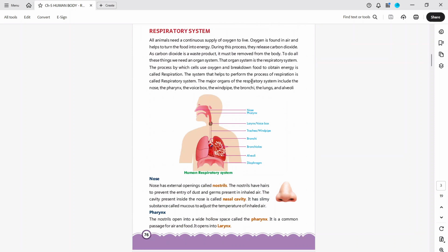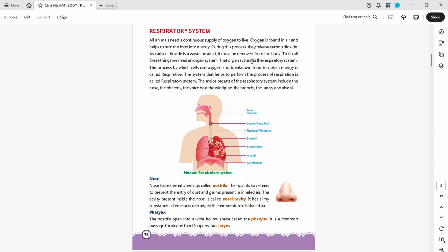the respiratory system. All animals need a continuous supply of oxygen to live. Oxygen is found in the air and helps to turn food into energy. During this process, they release carbon dioxide, as carbon dioxide is a waste product. It must be removed from the body. To do all these things, we need an organ system.